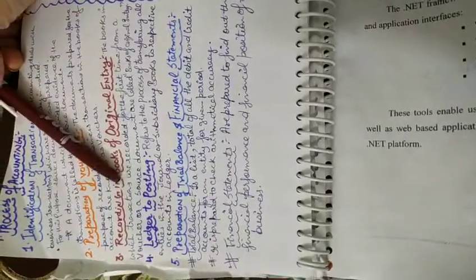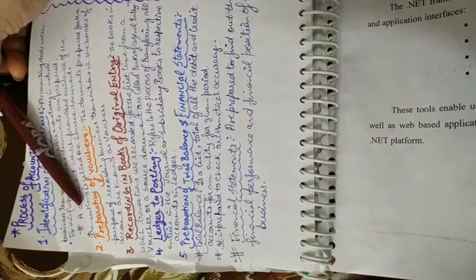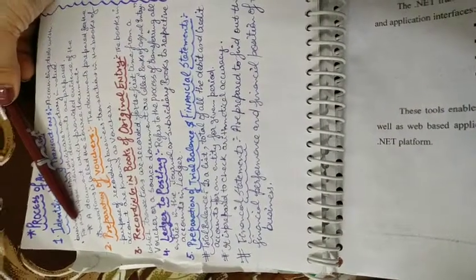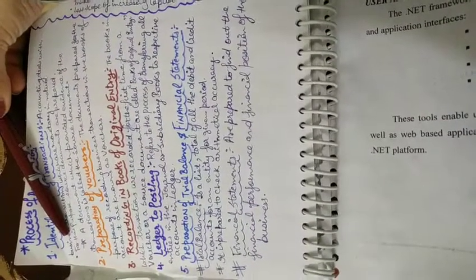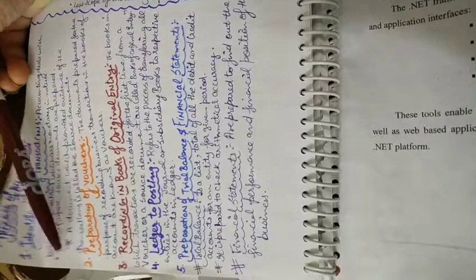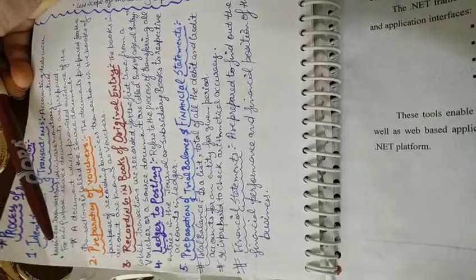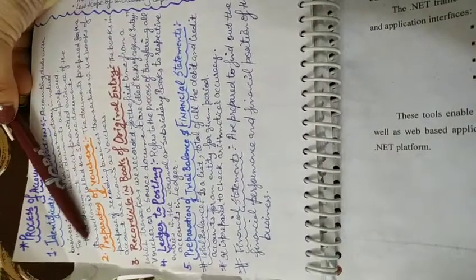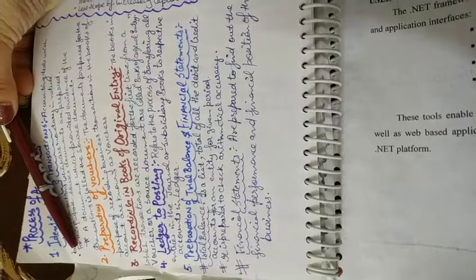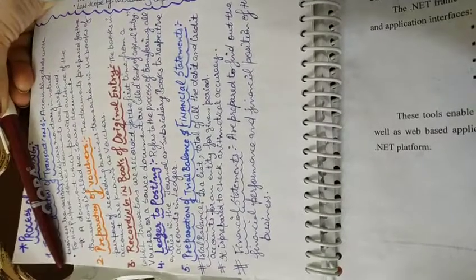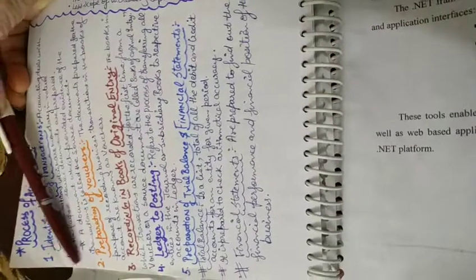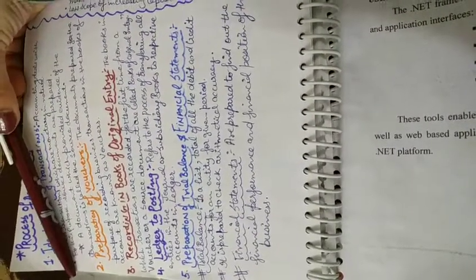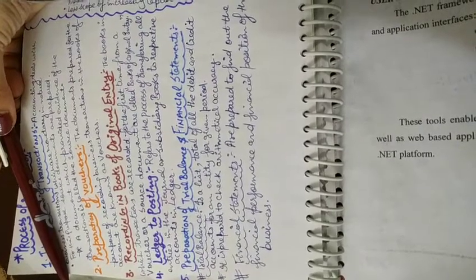Recording in books of original entry. First, we will measure whether this entry can be recorded or not, whether it is in terms of money or not. This pen is of 10 rupees. I sold this pen for 10 rupees, and I have to record this entry because I can measure it in terms of money. Then we prepare bills or vouchers. The third step is to record in the book of original entry, meaning the journal.